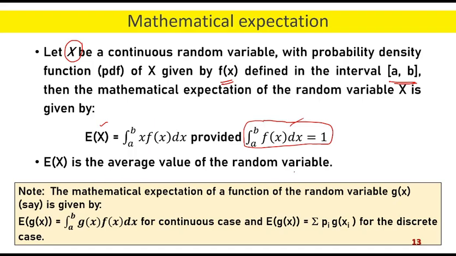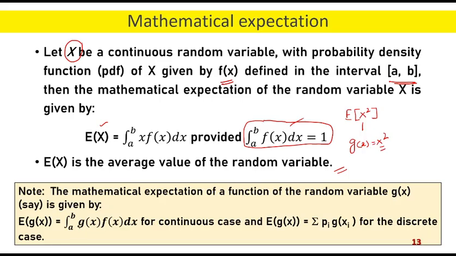Now, this expectation of x is nothing but an average of the random variable, whether it is discrete or whether it is continuous. And this expectation of x is the average of the random variable. Now, here we have a special note that in case you are asked to compute g(x), that means a function of x, expectation of x is well defined. But if I want to compute expectation of x square, then what I will do? Here we have g(x), the function of x, equal to x square. In that case, the formula is given by this.